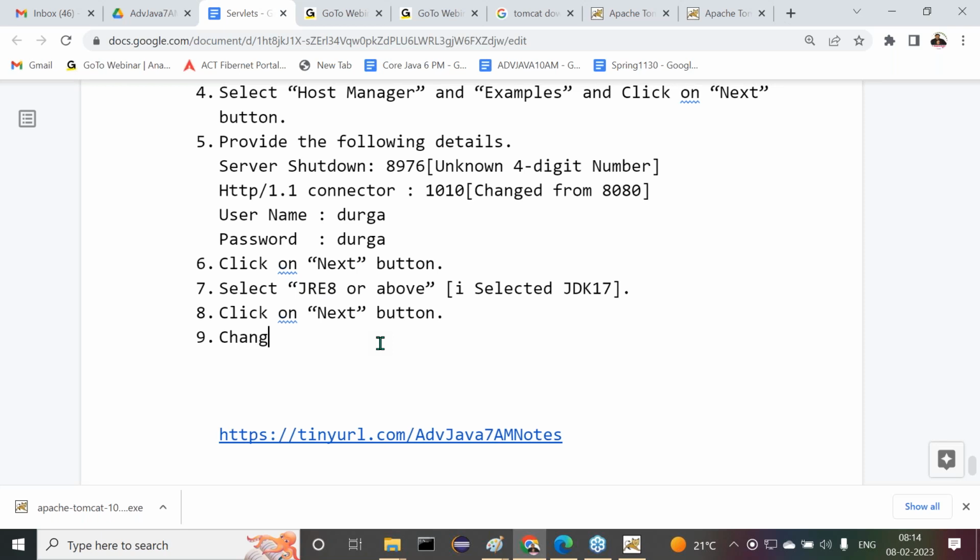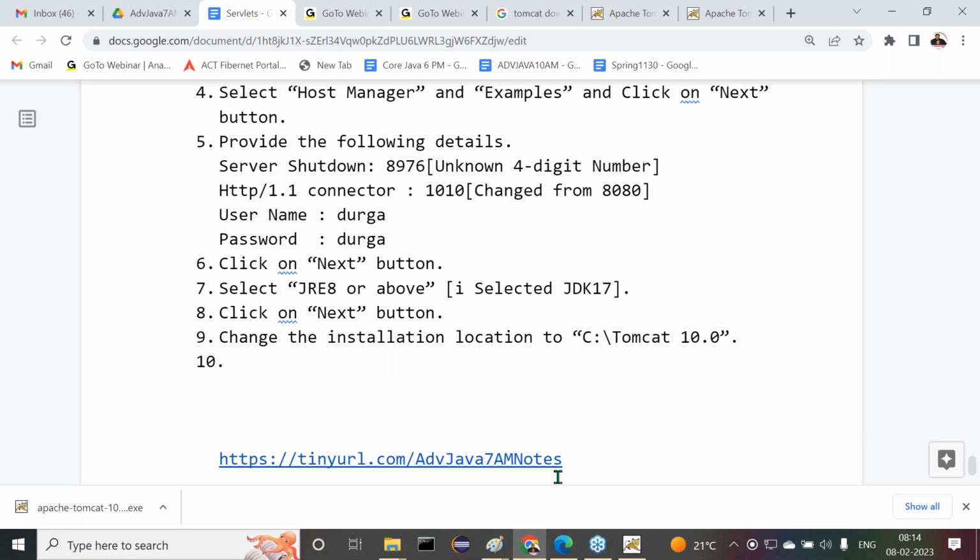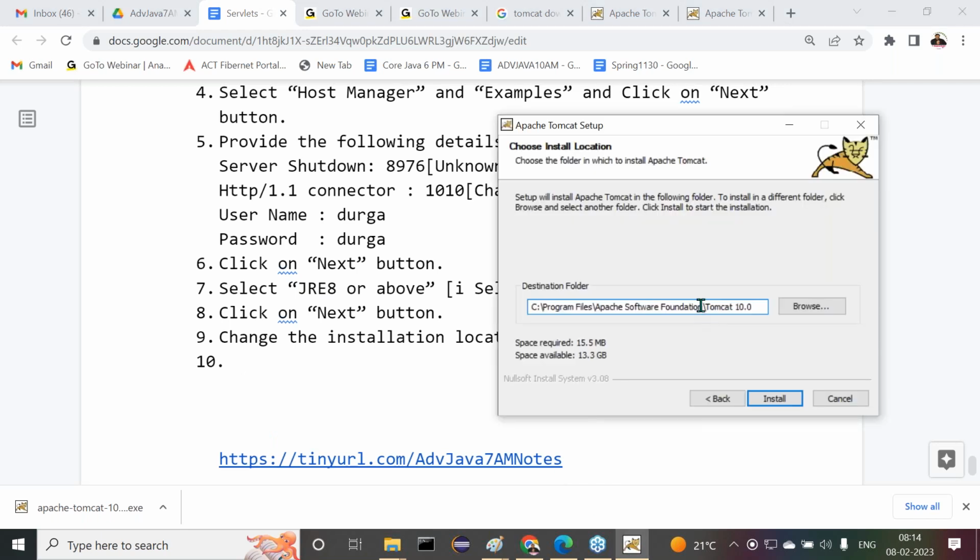Right, so change the installation location to directly, I want to say, C:/Tomcat 10.0, that location. Directly I want to provide this location here. Now let me check it. Just I want to remove all this content here now.